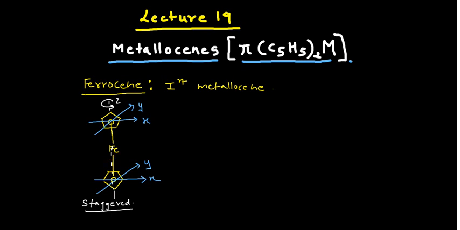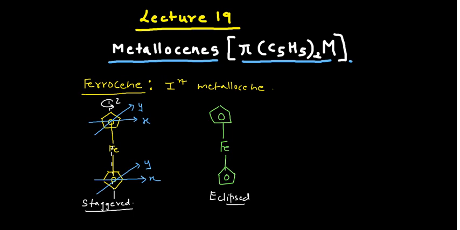Now if you want to draw the eclipsed conformation for this one, you can very quickly draw it. So this is the five-membered ring and this is the iron. Now you see both the rings are drawn in such a fashion that this carbon and this carbon are pointing in the upward direction. So if you try to lift this ring and place it over the other, it will completely superimpose on it. So this is your eclipsed conformation. Please remember, this is the eclipsed conformation.